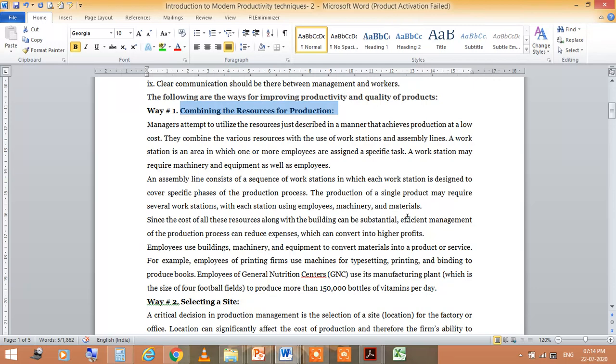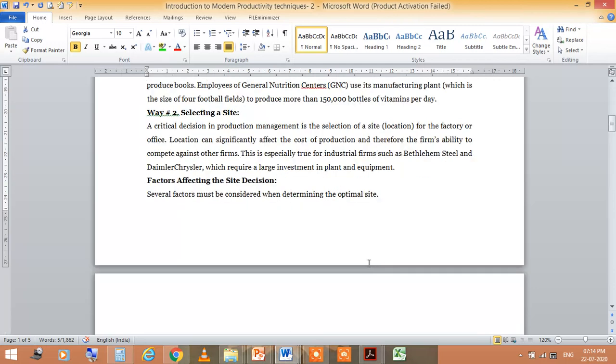The second way is selecting a site. This is also an important one. A critical decision in production management is the selection of a site, that means the location for the factory or office. Location can significantly affect the cost of production and therefore the firm's ability to compete against other firms. This is especially true for industrial firms such as Bethlehem Steel and DaimlerChrysler, which require large investments in plant and equipment.